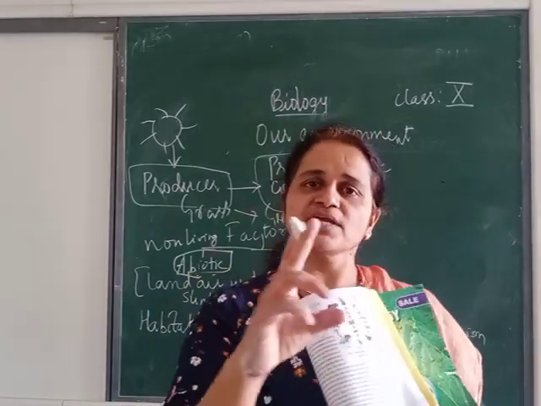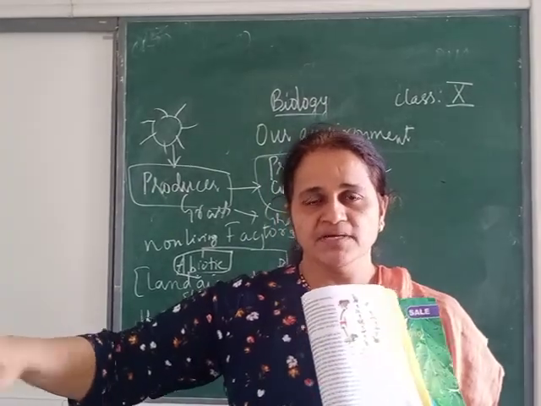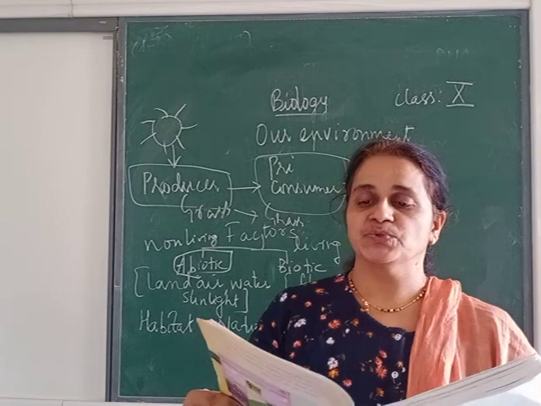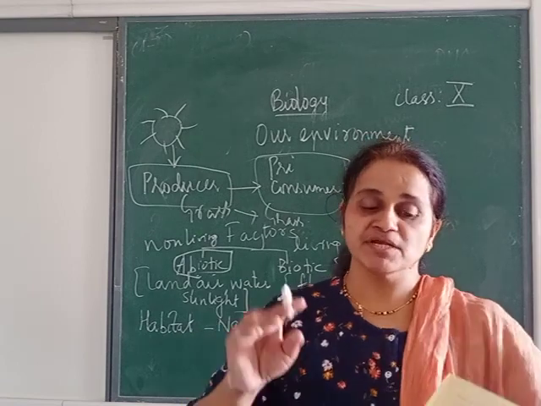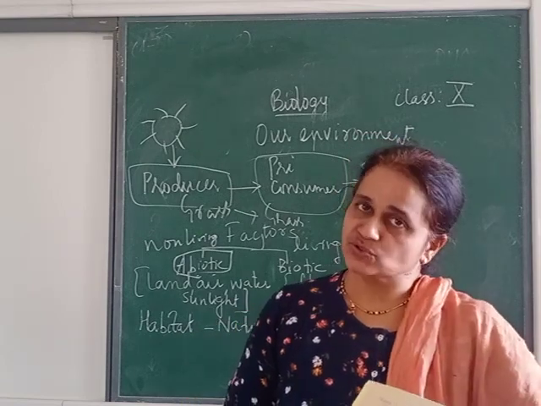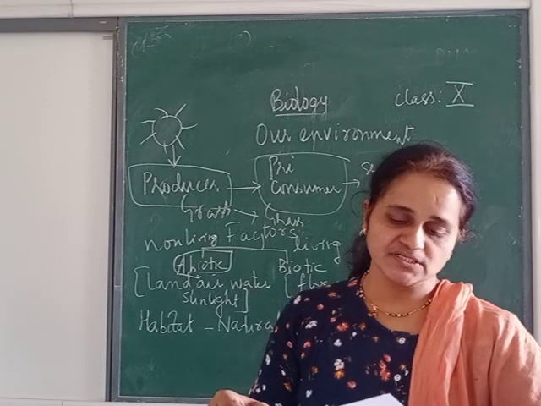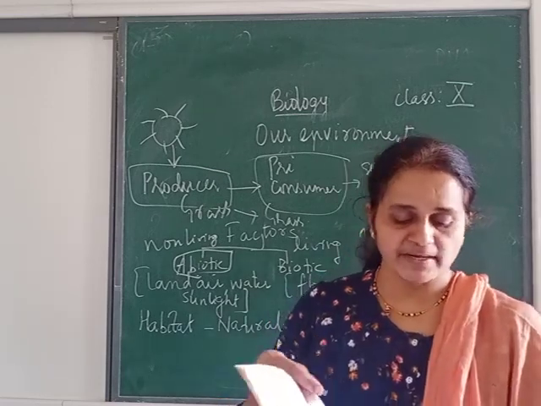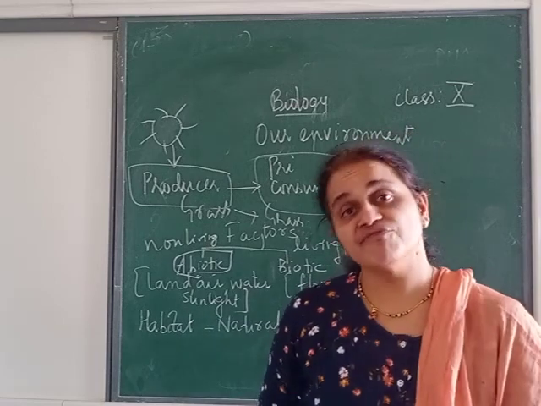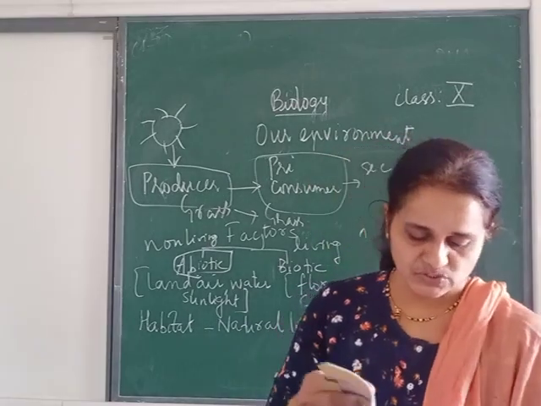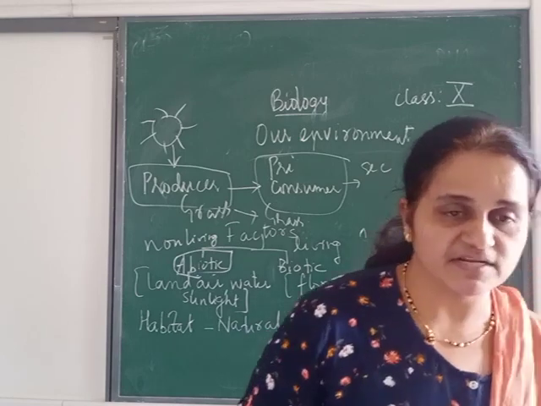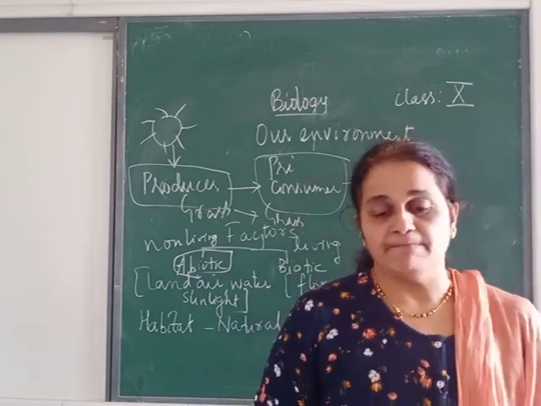Now this food chain is single. But there are some interconnections also taking place. If you look at figure 2, many food chains can be interconnected to one another also. Those interconnections are called food web. Like a spider web, a food web is also possible. Just look at page 196, figure 3. Food web.